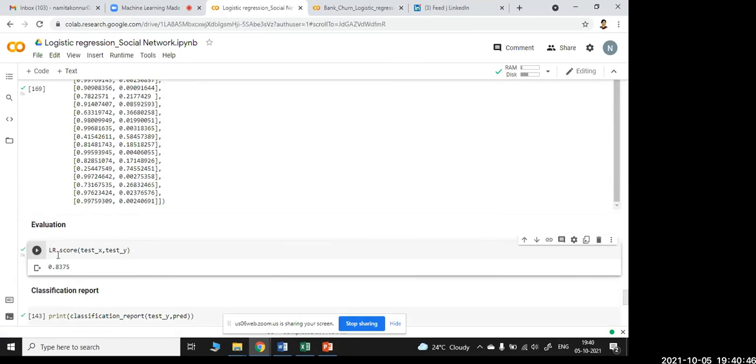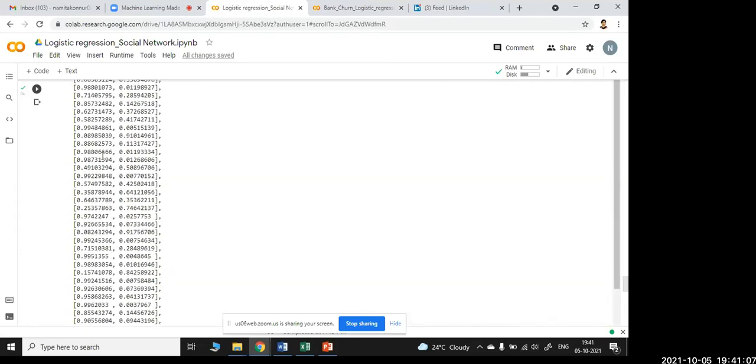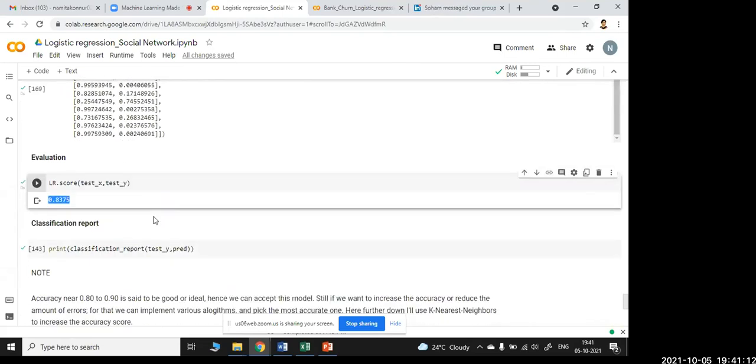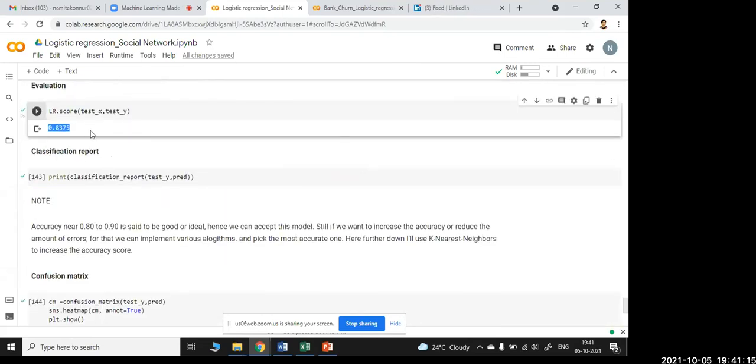Now see here, LR dot score, test underscore X, when I pass the test X and Y, I got the score as 0.8375. This is the score which says that these people are interested. So for all the data under the probability and our array, this means our model fits very well. What we have built is 0.8375. Here we usually say that accuracy near 0.80 to 0.90 is considered good or ideal. Hence we can accept this model.